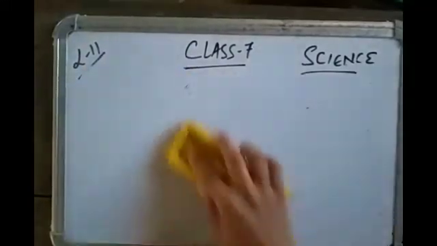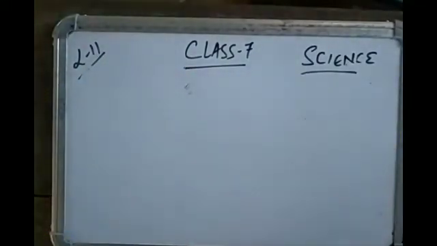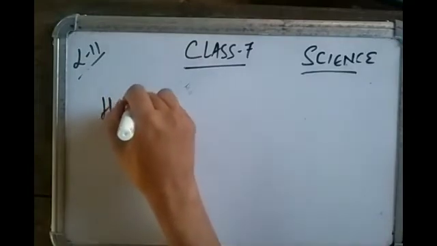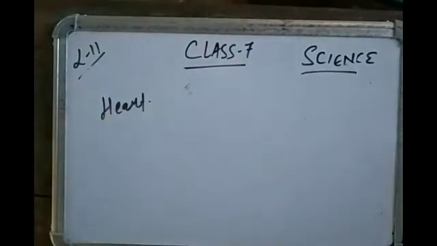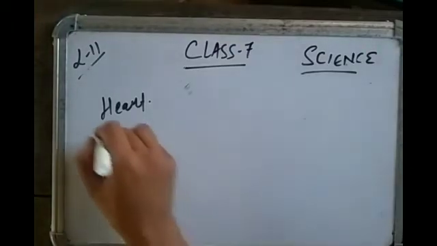Next is heart. The heart is an organ which beats continuously. It acts as a pump for the transport of blood.